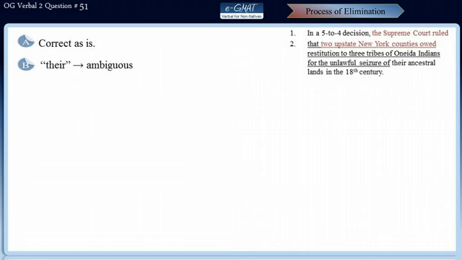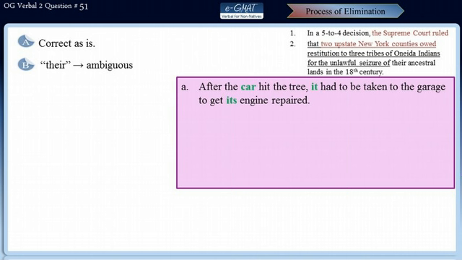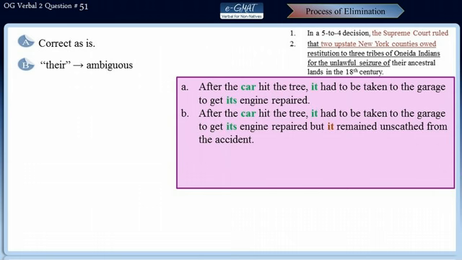Let's take an example to understand this. In this sentence, after the car hit the tree, it had to be taken to the garage to get its engine repaired. We do not have any pronoun ambiguity because both the pronouns clearly refer to car. But in this sentence, after the car hit the tree, it had to be taken to the garage to get its engine repaired, but it remained unscathed from the accident.